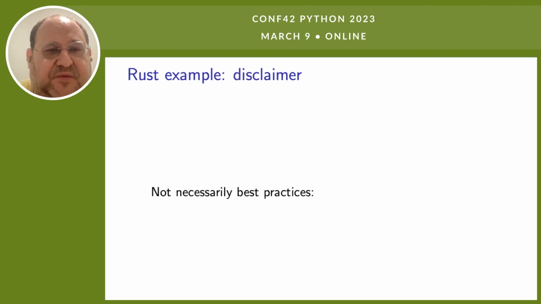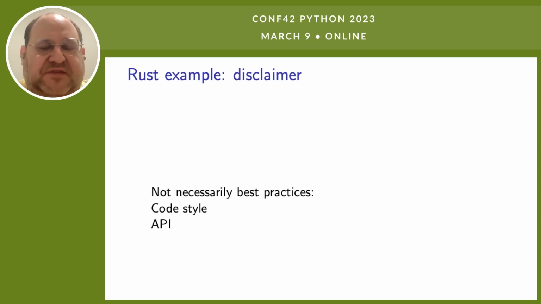So again, I wrote this code mostly to fit on slides. This is not necessarily the best practice. I didn't format the code according to the best formatting guidelines, again, with the ideal that it fit into a slide and be reasonably readable here. The API between the functions is definitely not ideal. Even the higher level API is not what I would choose in other cases, but this is enough to have working code.